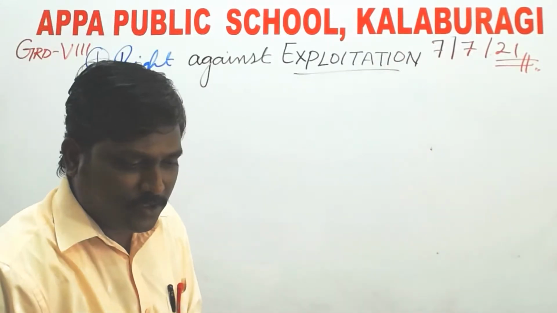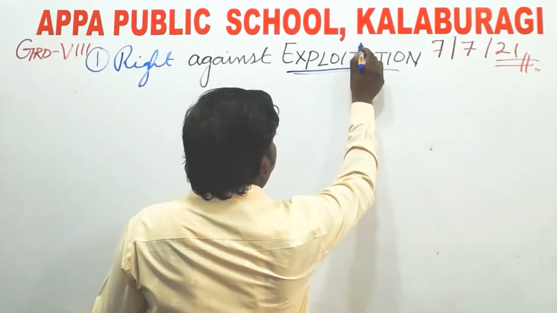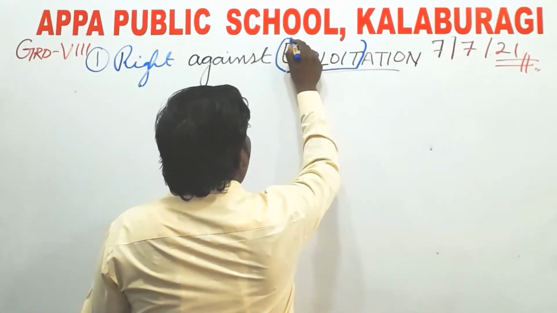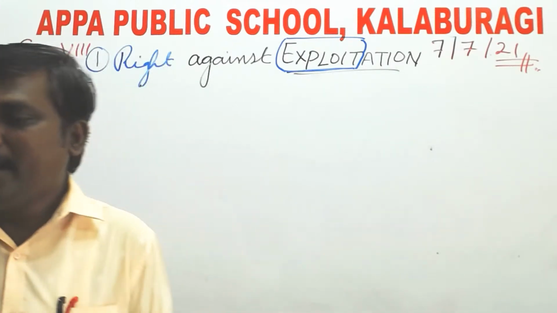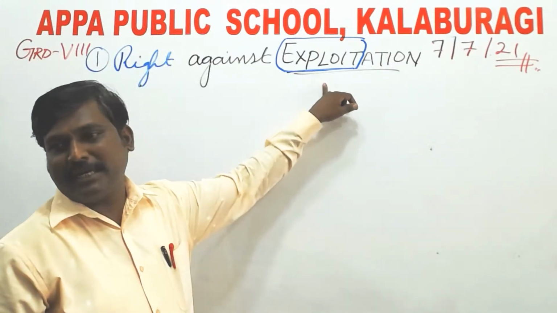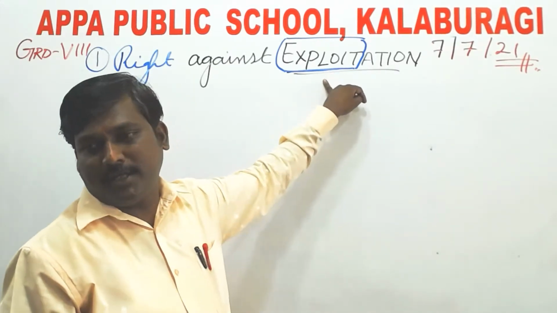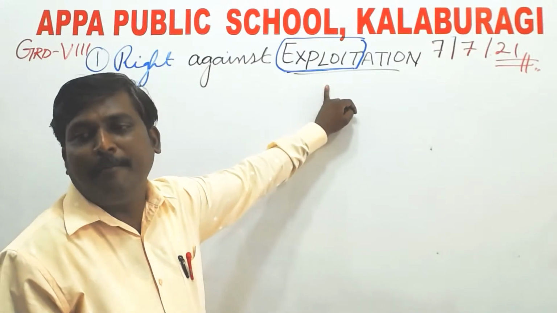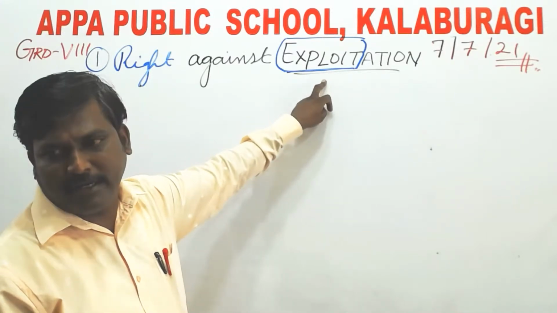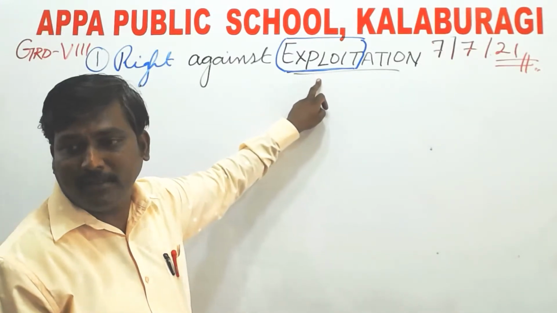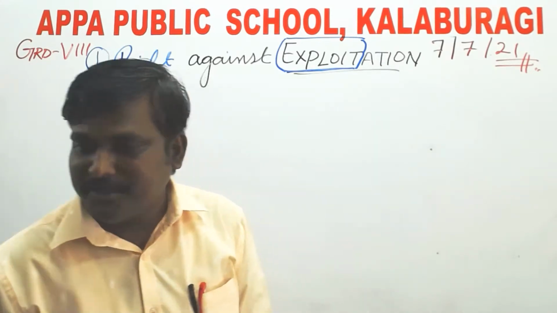My dear students, here there is a word, exploitation. The word exploit means using someone or something for a selfish reason. For example, mankind has exploited nature for a selfish reason. Here, exploit means to use someone or something for a selfish reason.